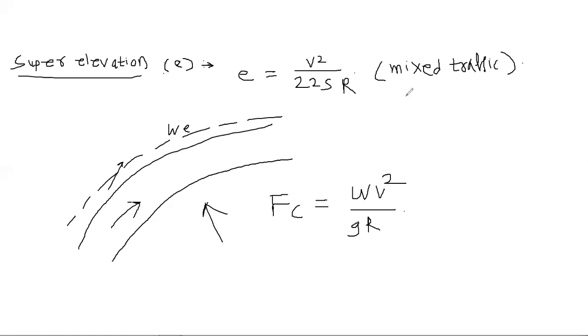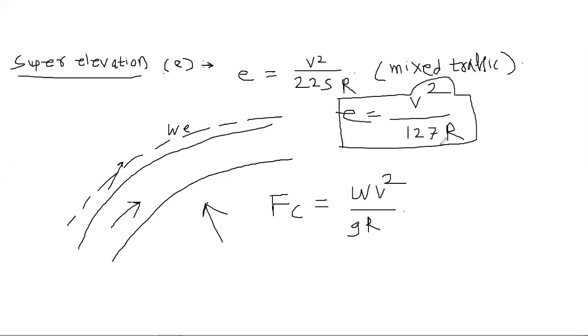The basic formula is e is equal to V square by 127R. This is the basic formula. Okay, this is the main formula for your e. e is the super elevation. Super elevation means it is the rate of super elevation. Remember.